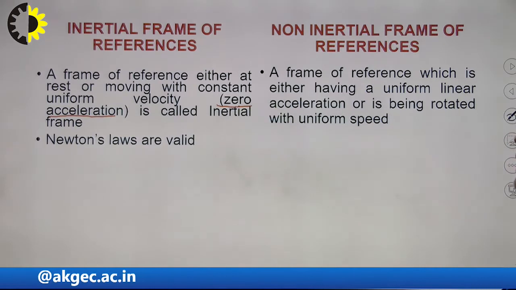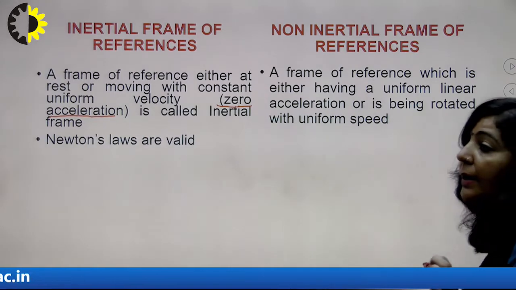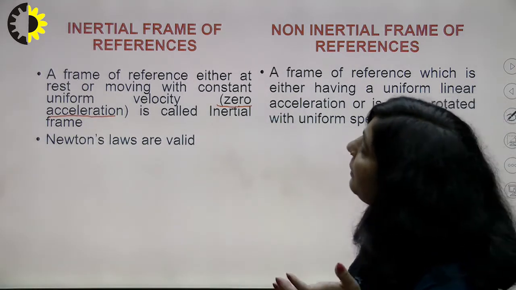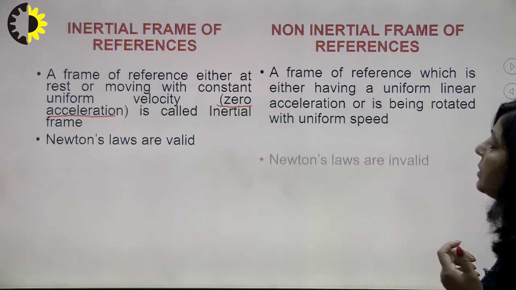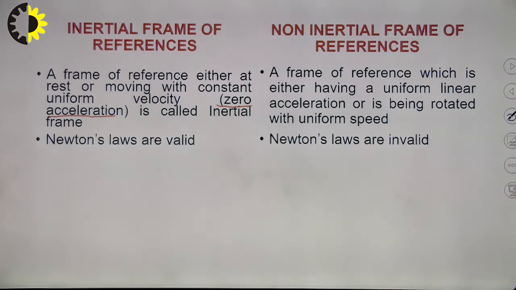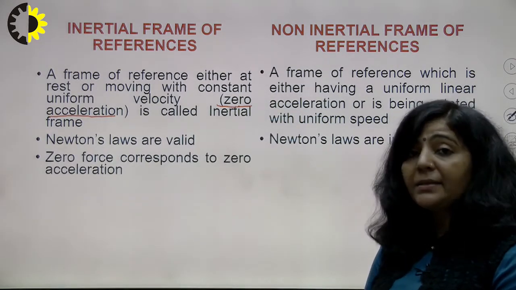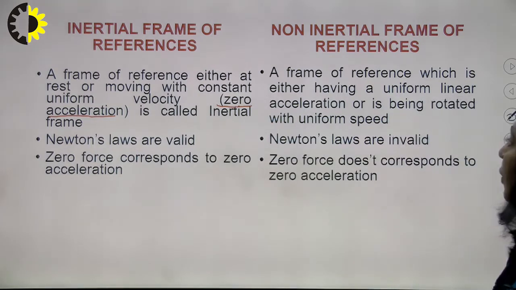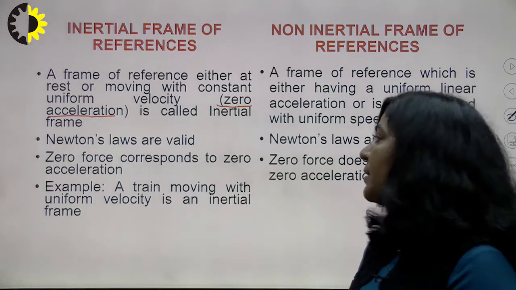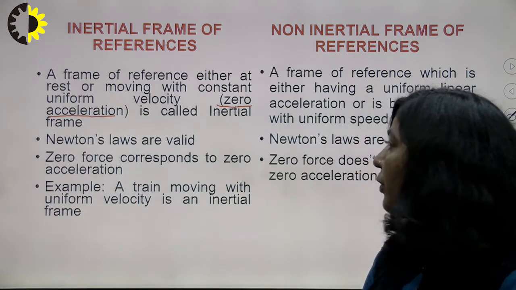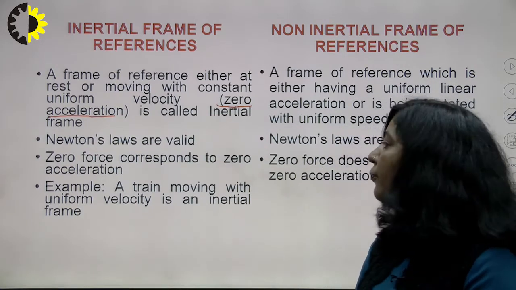Newton's laws are valid in case of inertial frames, and specifically the law of inertia is applicable in these inertial frames of reference. In case of non-inertial frames, Newton's laws are invalid. 0 force corresponds to 0 acceleration in unaccelerated frames, whereas 0 force doesn't correspond to 0 acceleration in non-inertial frames. An example of an inertial frame is a train which is moving with a uniform velocity.